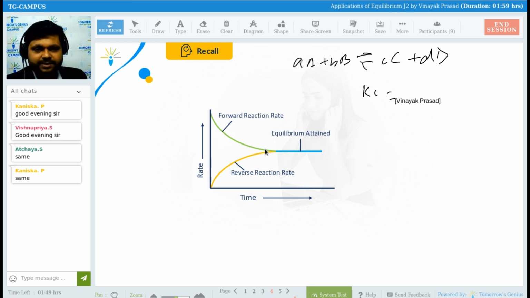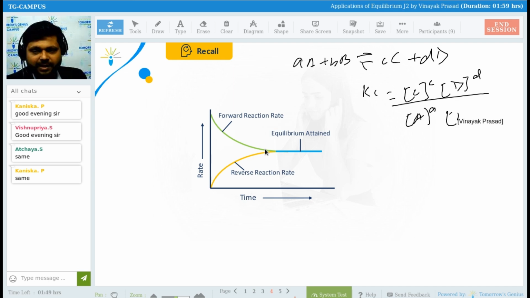See, guys, what can we write for this? The concentration of the product C raised to the power of its stoichiometric coefficient c, concentration of D to the power of its stoichiometric coefficient d, upon concentration of A to the power small a and concentration of B to the power small b. Is it okay? Any problem?